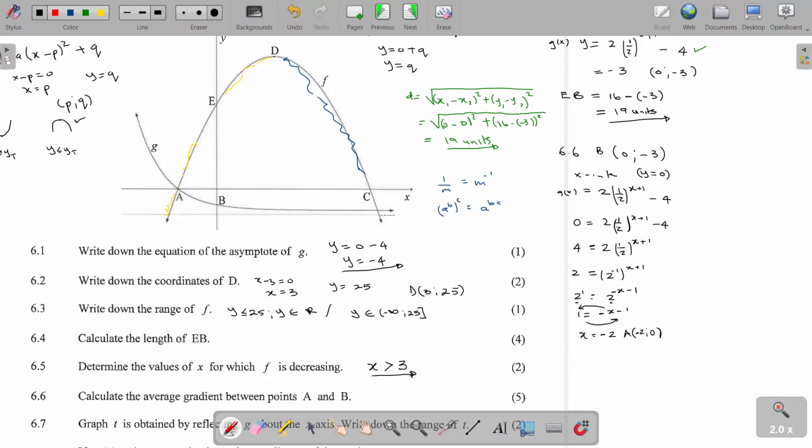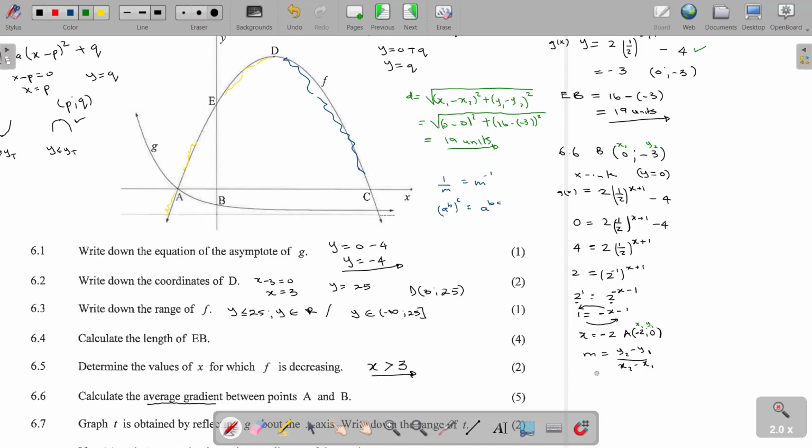Then the question wants the average gradient. So if we use the gradient formula, our m will be equal to y2 minus y1 over x2 minus x1. If we take our points here to be x1 and y1, it means the one at B is going to be x2 and y2.